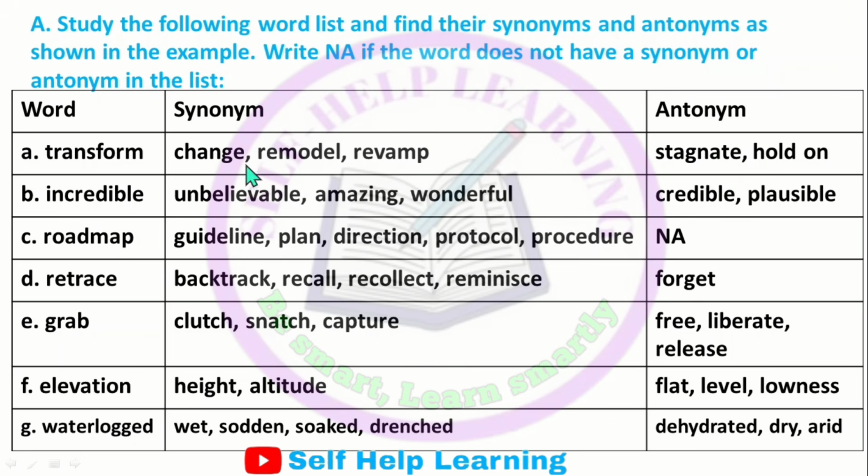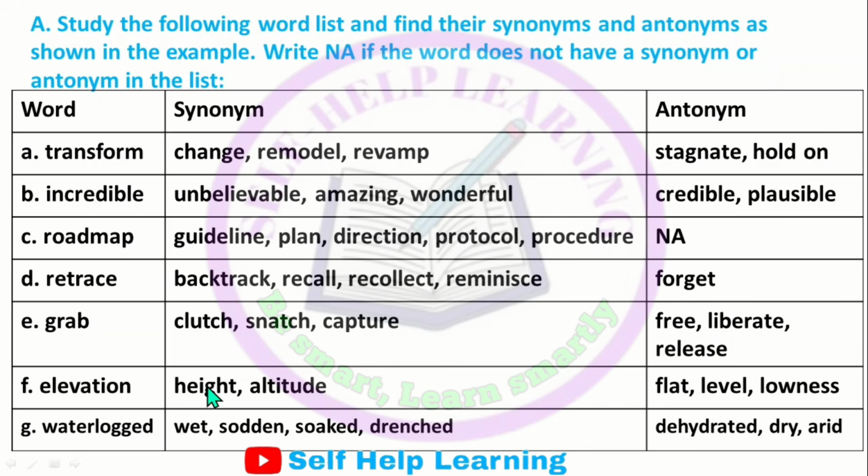Incredible. Synonyms: unbelievable, amazing, wonderful. Antonyms: credible and plausible. Roadmap. Synonyms: guideline, plan, direction, protocol, procedures. Antonym: not any. Retrace. Synonyms: backtrack, recall, recollect, reminisce. Antonym: forget. Grab. Synonyms: clutch, snatch, capture. Antonyms: free, liberate and release.